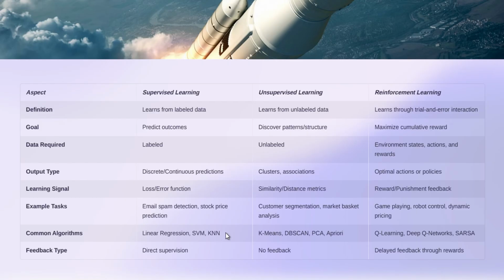New machine learning algorithms which have only now been introduced and which are much more effective than the existing algorithms. That is something we are going to learn also. And these are also the most basic things, and these three are very important: supervised, unsupervised, and reinforcement learning algorithms. Now, what is the feedback type? Direct supervision. And here no feedback is there, right?